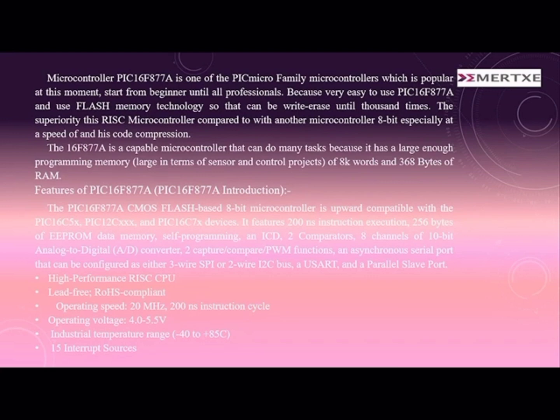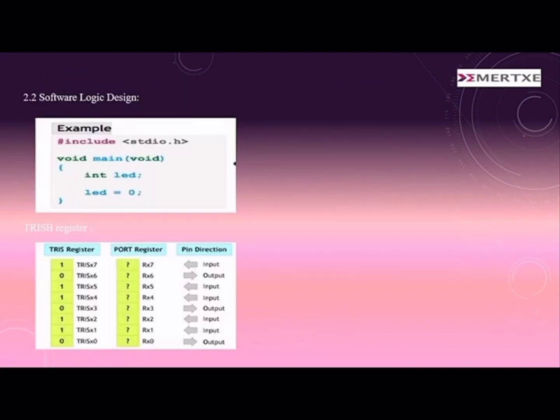There are also interrupt sources, and programming code protection. There are 35 single word instructions, and all are single cycle instructions except for program branches, which take two cycles.